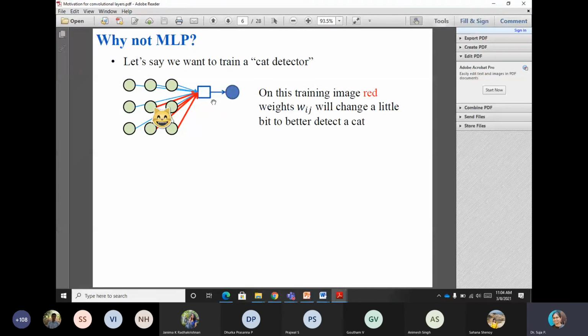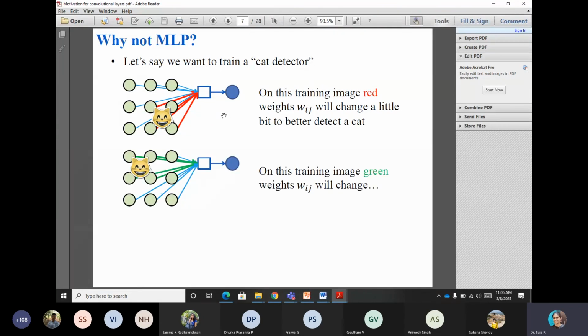So the cat image goes only to a portion of the input neurons, and the weights associated with those neurons are revised in every iteration in the process of making the output neuron 1.